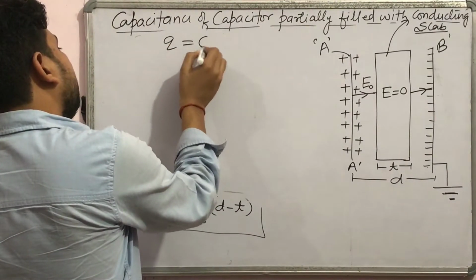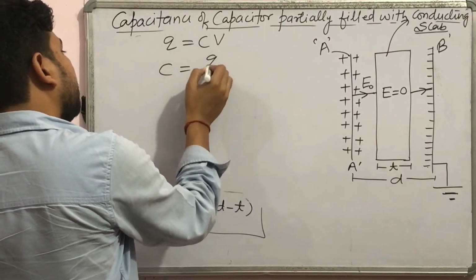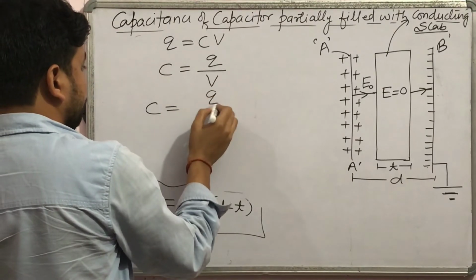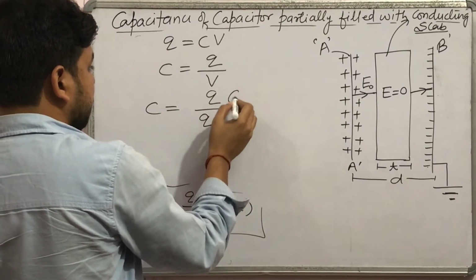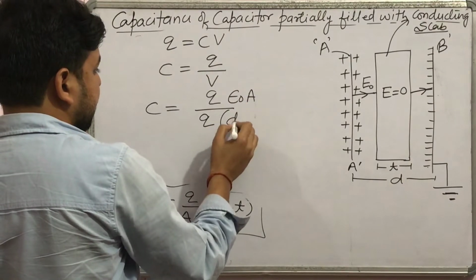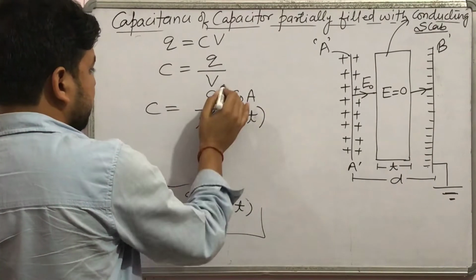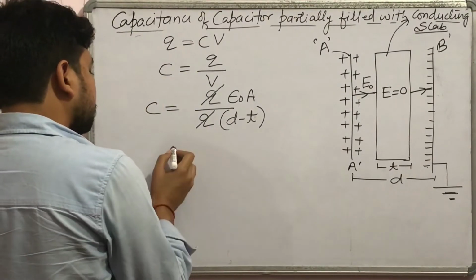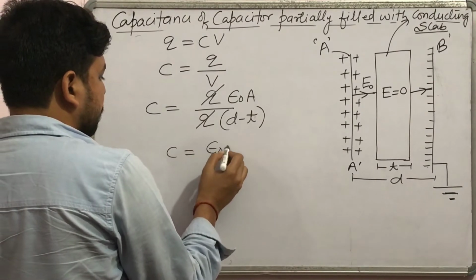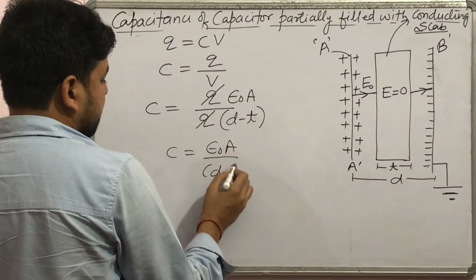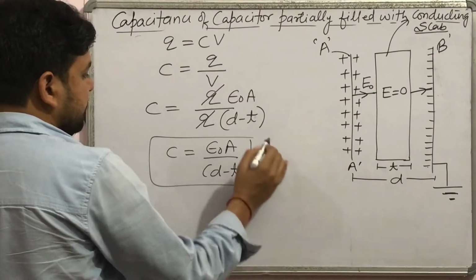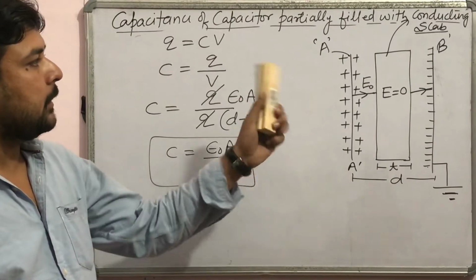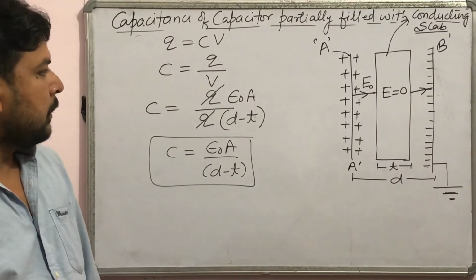Q equals CV, so C equals Q over V. Putting the value of V here, C equals Q over Q into D minus T over epsilon naught A. Q will cancel out, so C equals epsilon naught A over D minus T. This is the capacitance of a parallel plate capacitor when the space between the plates is partially filled with a conducting slab.